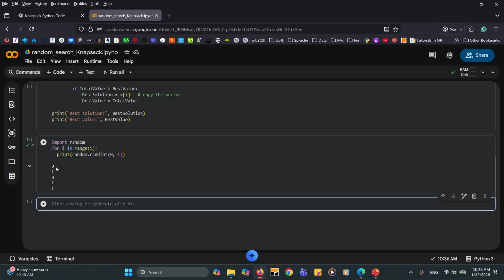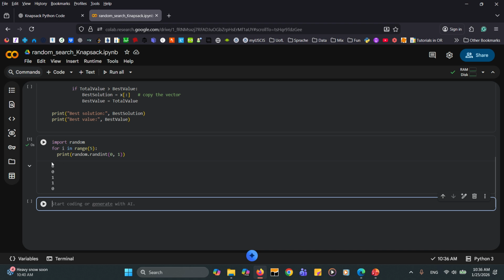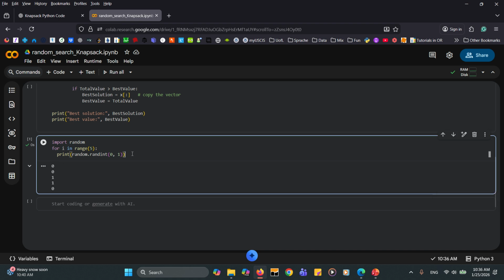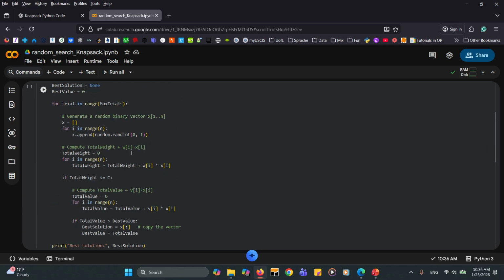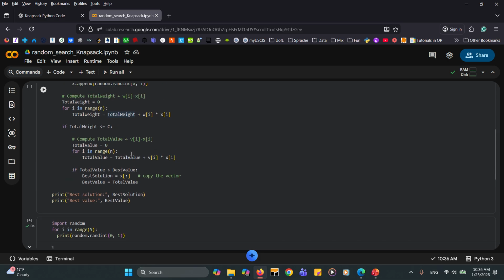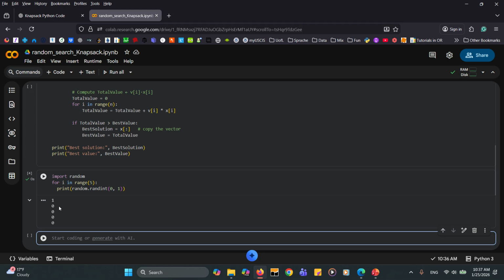If I run it again, it's now 0, 1, 0, 1, 1. So every time that I run this line of code, it's going to generate a random sequence of zeros and ones. So none of them are the same. So here, for example, in this case, we have 4 zeros. As you can see, if you run it by yourself, all the time they are going to be different. So in this case, if we want to see how our code behaves, we need to make sure that this sequence is fixed. What do I mean? Because let's say later we wanted to evaluate the objective function.